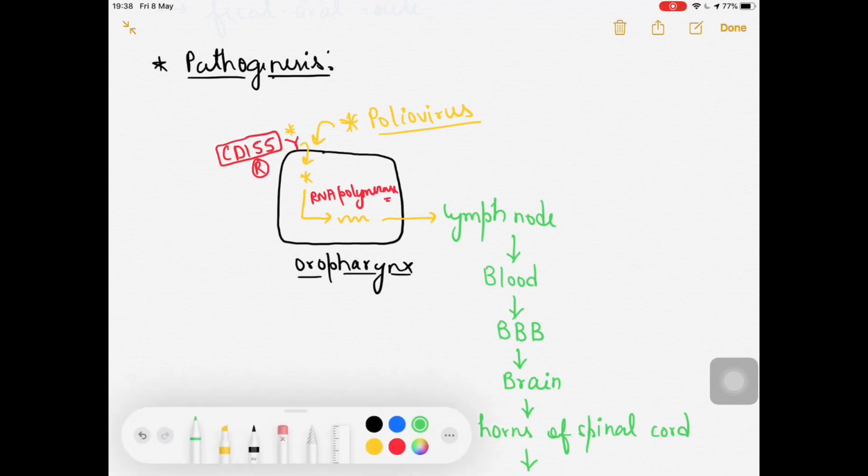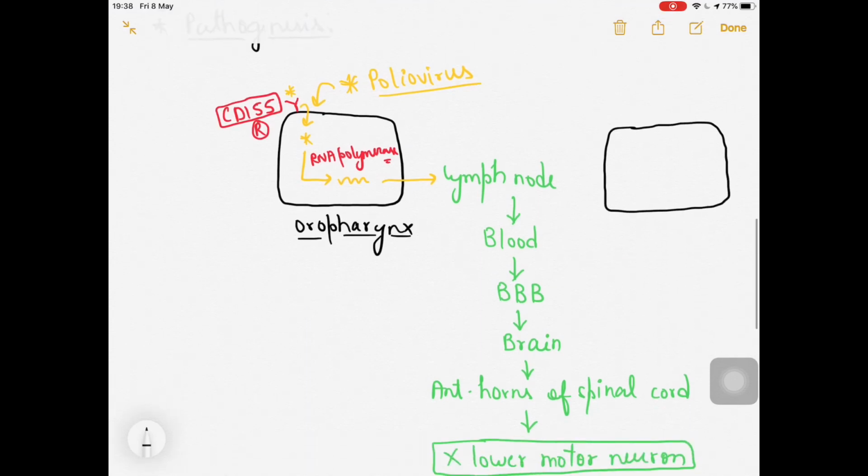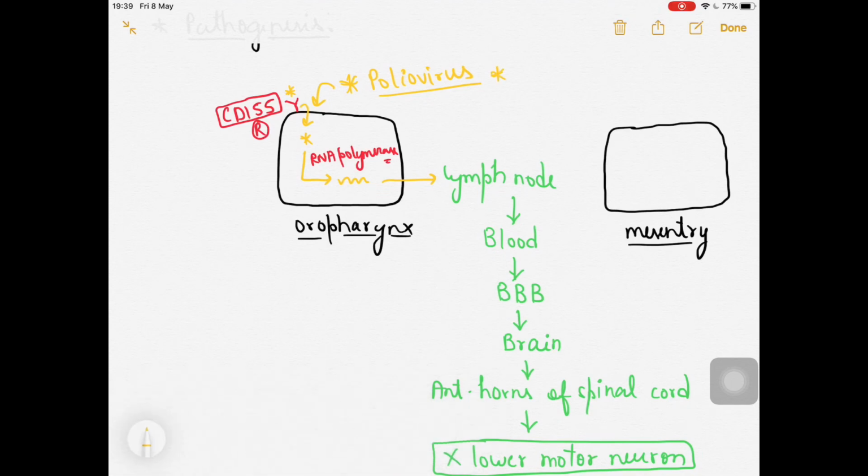Let's say on the other side, this was the oropharynx, and now this is the mesentery over here, which means I'm talking about the small intestine. The same thing will be happening over here as well. For example, again, this was the poliovirus.